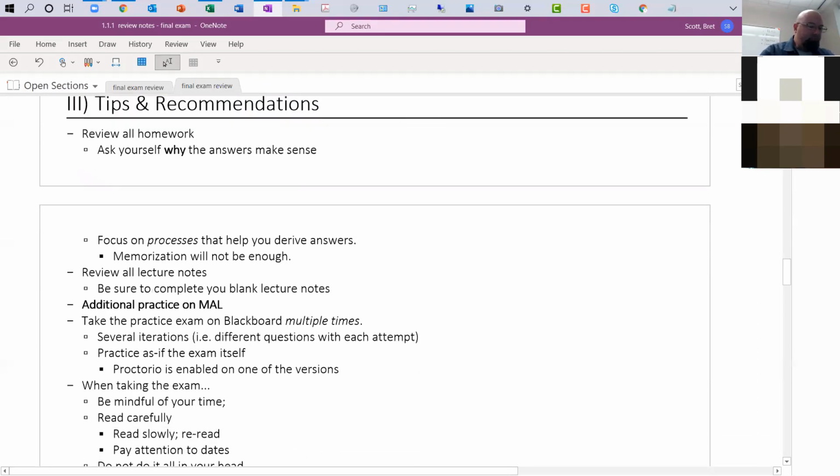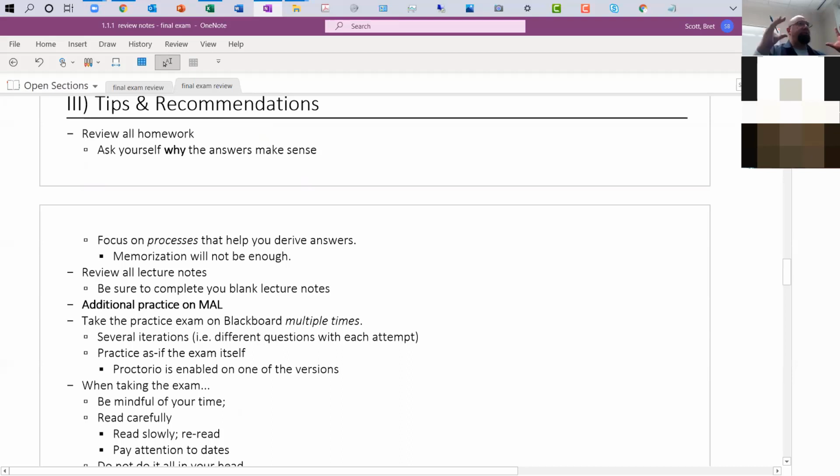So tips, recommendations, same as we've seen before. Review your homework, but related to these particular topics. Ask yourselves why the answers make sense. If they don't make sense, come and talk to me. If you're just looking for kind of like a quick mnemonic to help you remember things, I'm happy to give you that stuff too.